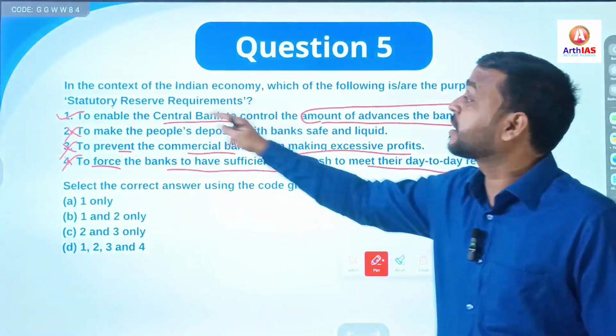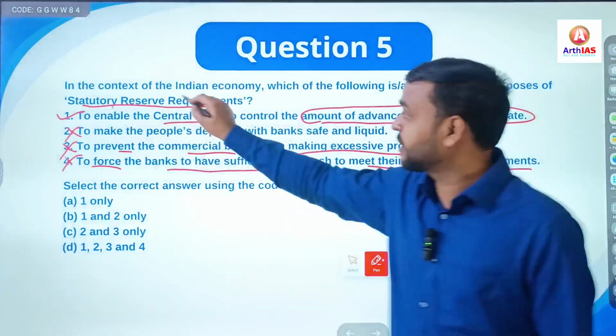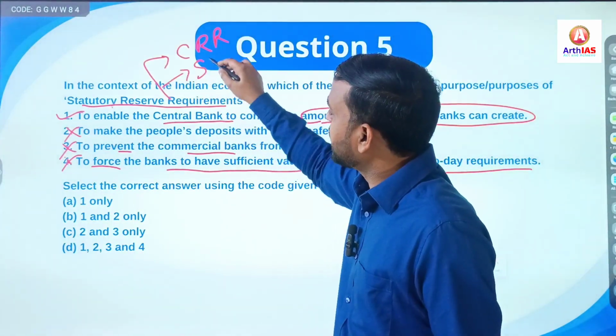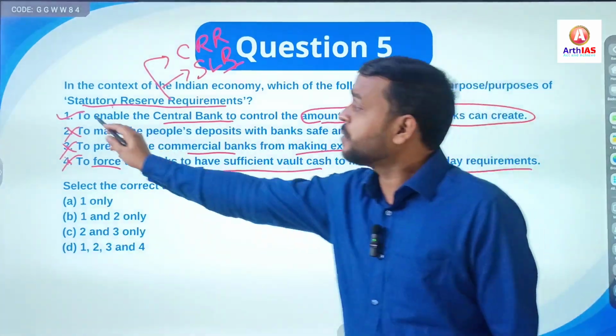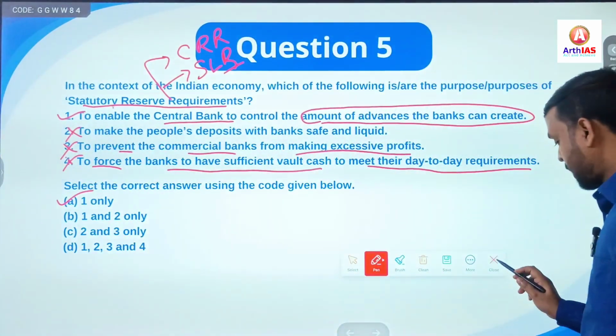It is controlled by this instrument, statutory reserve requirements, and under this, two instruments, CRR, cash reserve ratio, and SLR, statutory liquidity ratio. So only one statement is correct, so go for option A.